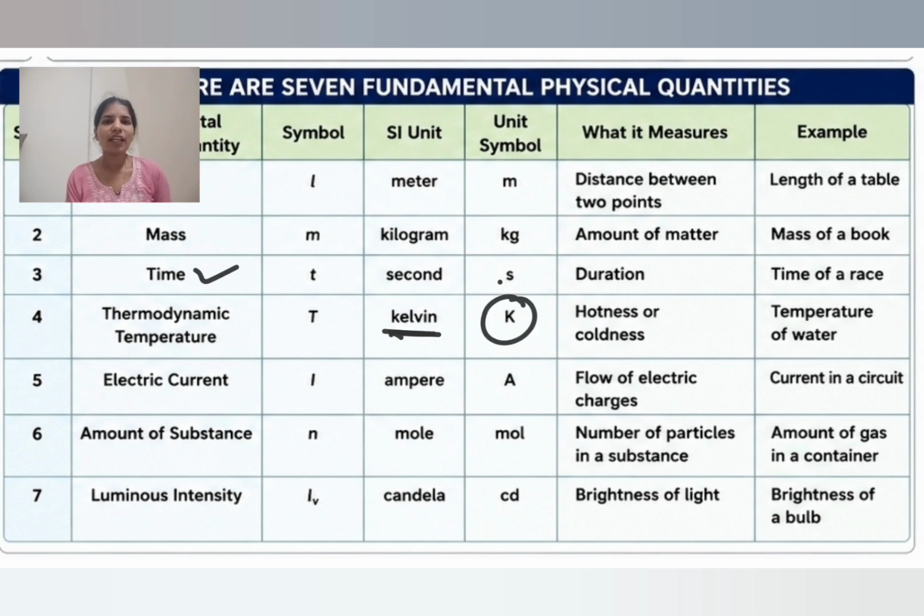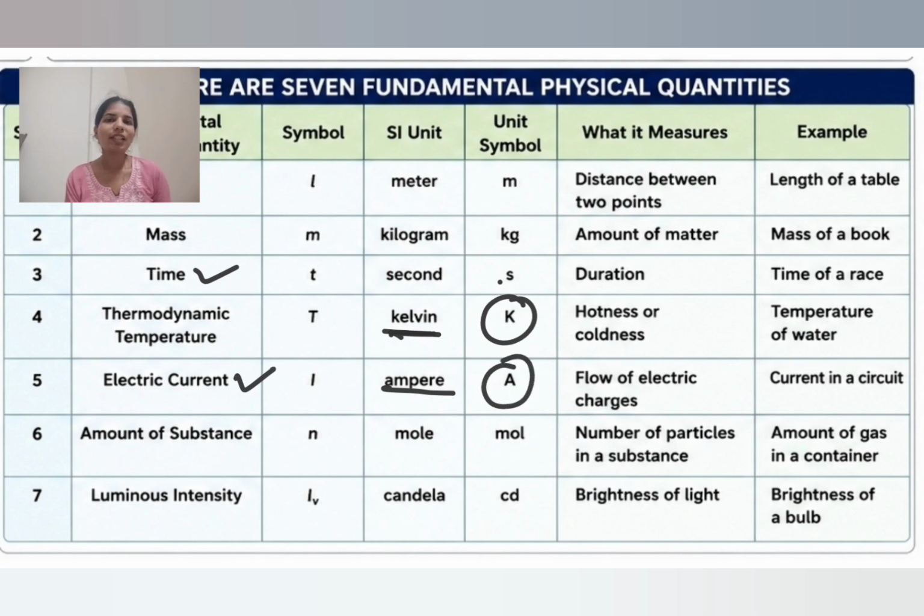Next, electric current. What is meant by electric current? How many electrons are flowing per unit time? How many electrons are flowing in a second is called electric current. Otherwise, we can define it as the rate of flow of charges. What is the SI unit? Ampere. The unit symbol is capital A.